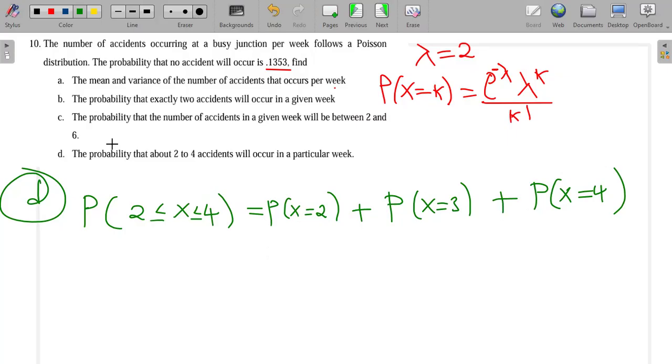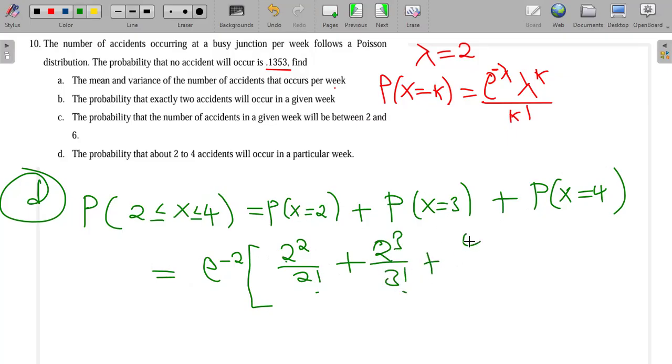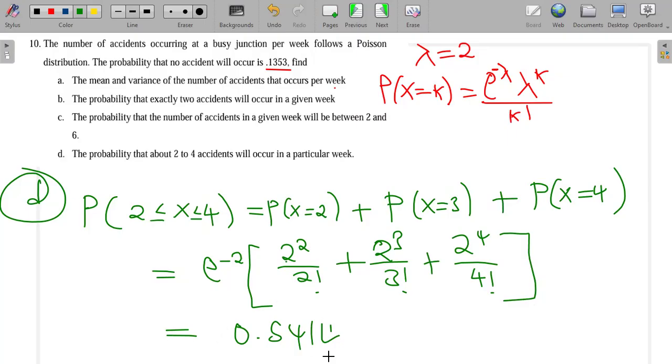So we do the same thing that we did on C. This will be e to the power minus 2, and I'll factorize this in advance. So for this one, it will be 2 to the power 2 over 2 factorial plus 2 to the power 3 over 3 factorial plus 2 to the power 4 over 4 factorial. Then you just punch this onto your calculator. The answer that you should get is 0.5414. So we are done with question 10.